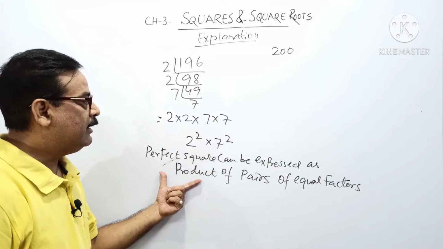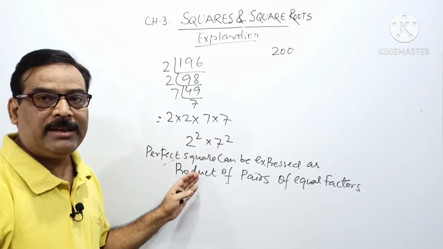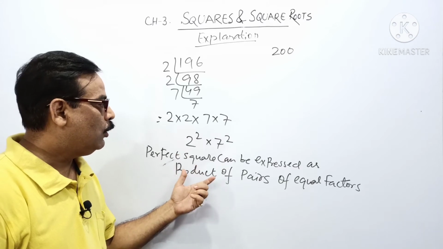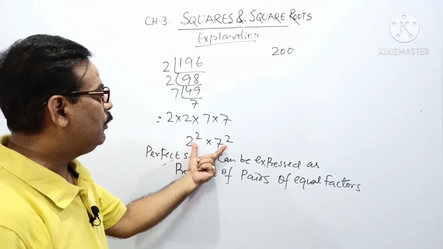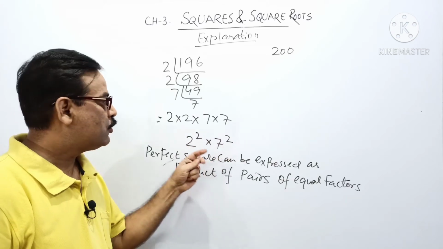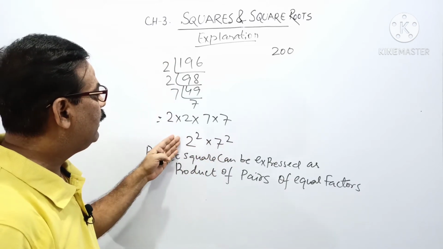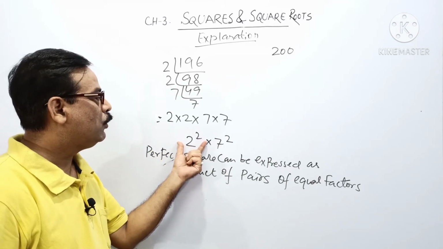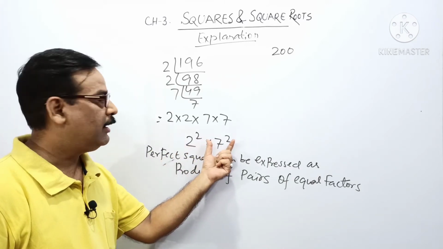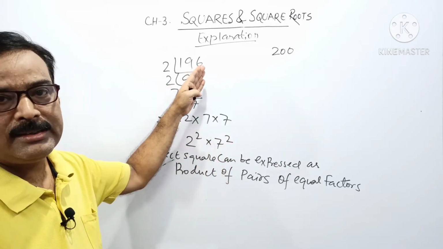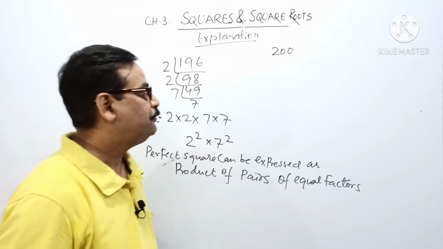Why am I writing this? Because if a number is a perfect square, then its product should be in pairs of equal factors. So 196 clearly shows that 2 is in a pair, that is 2 into 2, and 7 is also in a pair, that is 7 into 7. So we can say that 196 is a perfect square.